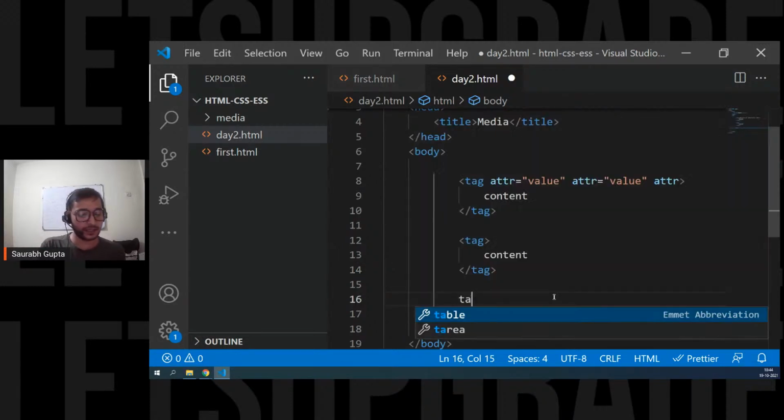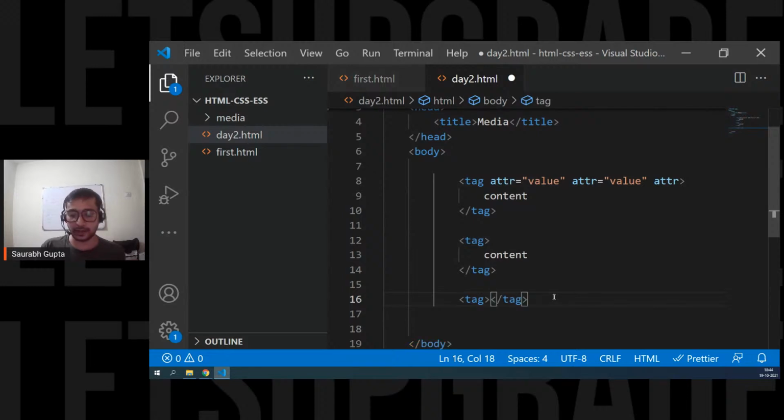That means you don't have to close them. So if you open a tag, that's it. That's how you write it. No need to close it, because it's never going to have content. There are a lot of tags like this that don't hold any content. They do something else. And these kinds of tags are called empty tags. Is that clear? That's it.